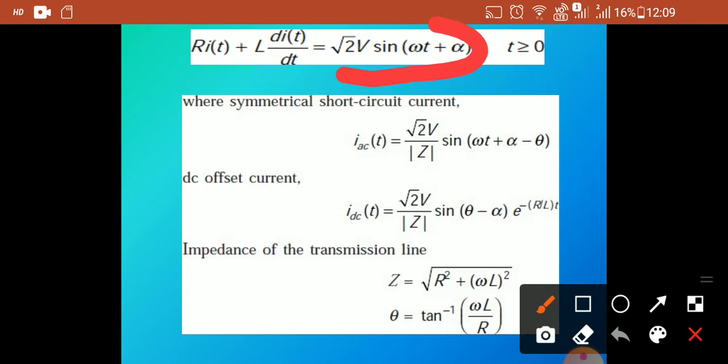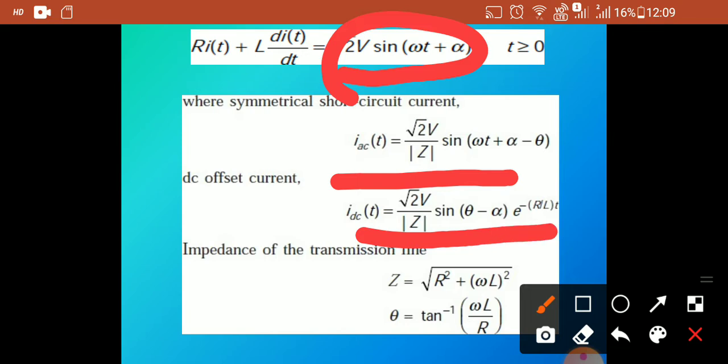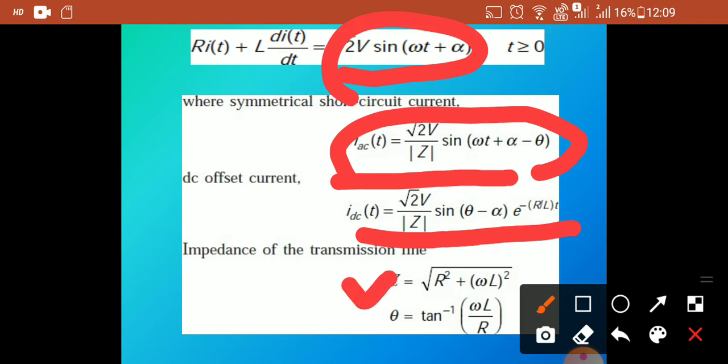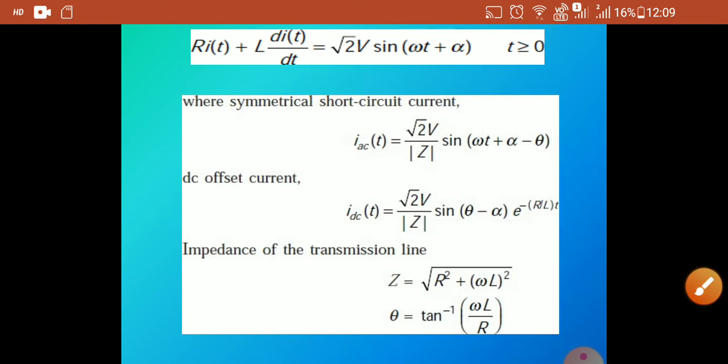This is the sinusoidal voltage equation, and the symmetrical short circuit current I is equal to V divided by Z. That is written elaborately like this, and here the offset DC current is written like this. Here is the AC current equation, and the DC current equation is written like this. We know that Z is equal to the square root of R squared plus (omega L) squared, and theta is equal to tan inverse of omega L by R.